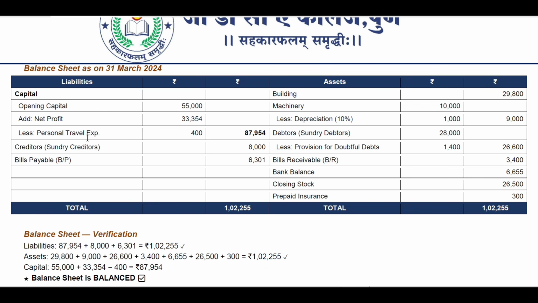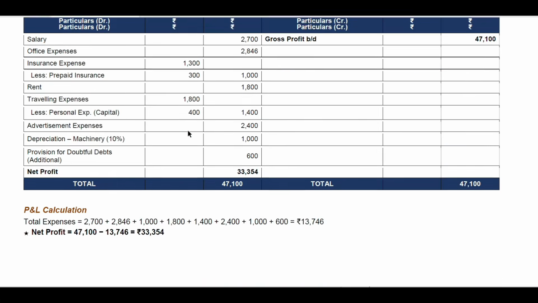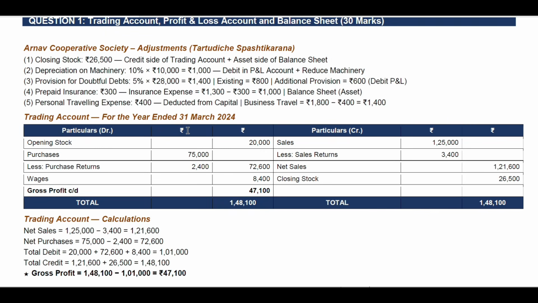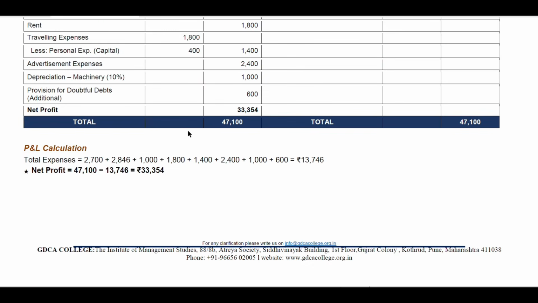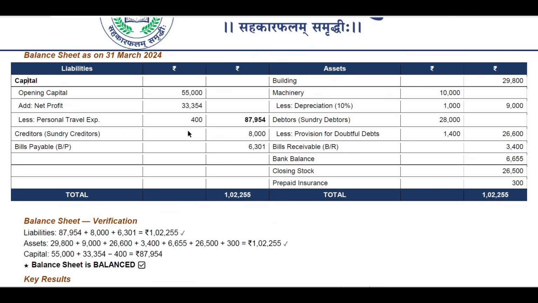Again, less personal traveling expense of 400 rupees, that we have seen in the trading account, or even in the profit and loss account, that 400 rupees we have added.